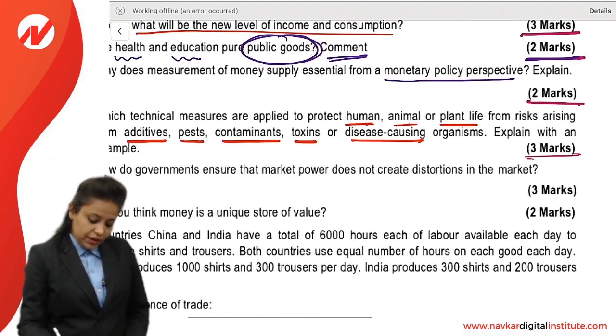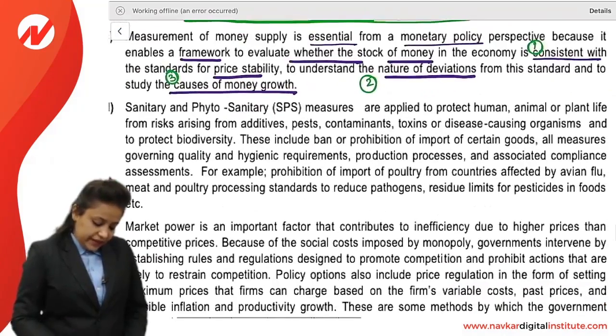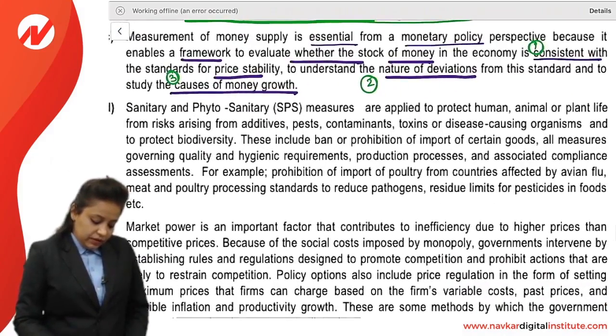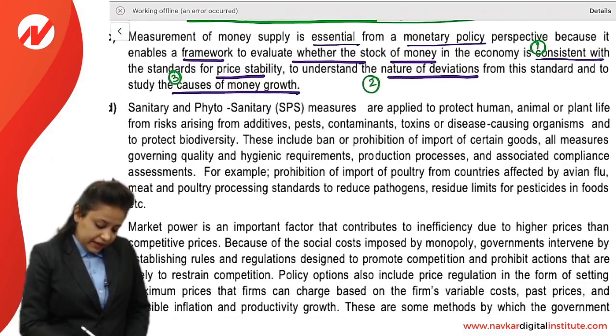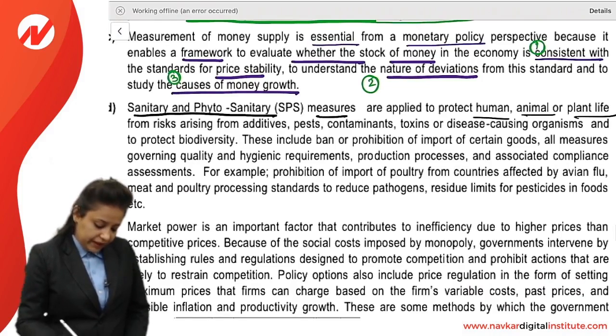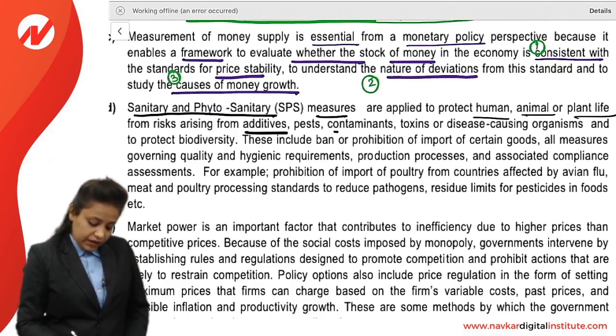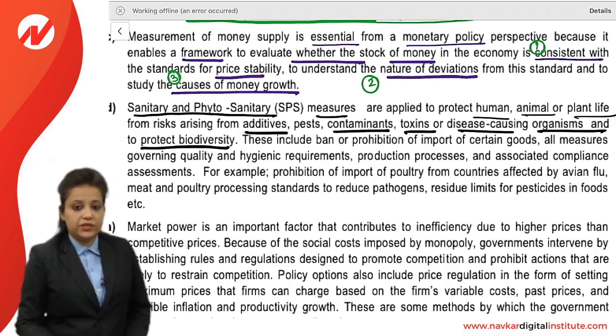This is 3 marks question. So sanitary and phytosanitary measures are applied to protect human, animal or plant life from risk arising from pests, contaminants, toxins or disease causing organisms, and to protect biodiversity.